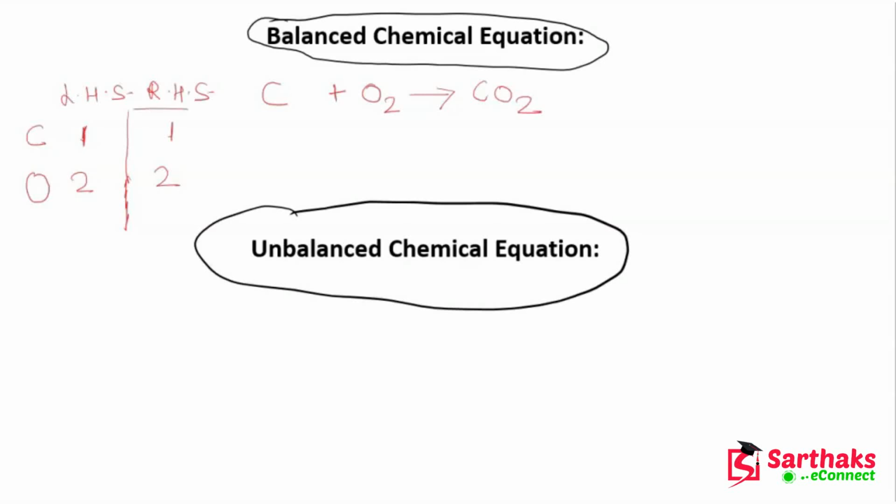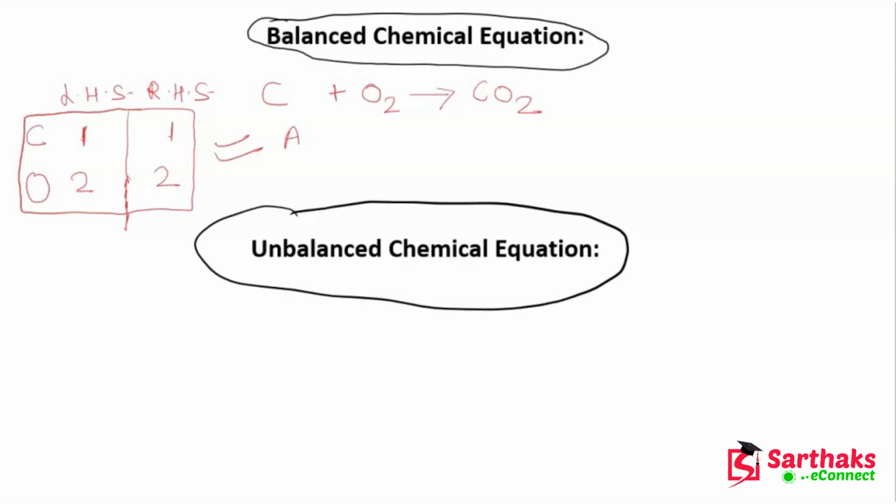So all the atoms on the reactant and the product side are same. So this type of equation is known as balanced equation. Okay. So what you will say? You will simply say a balanced chemical equation has the number of atoms of each element equal on both sides.